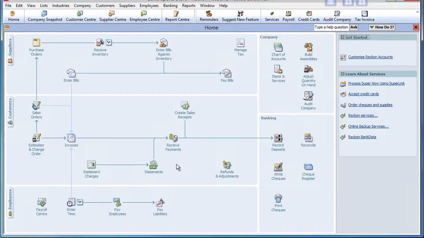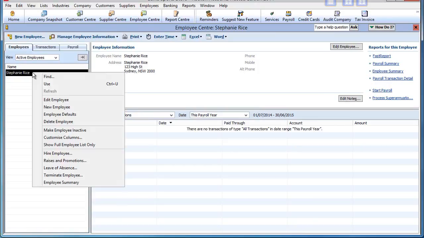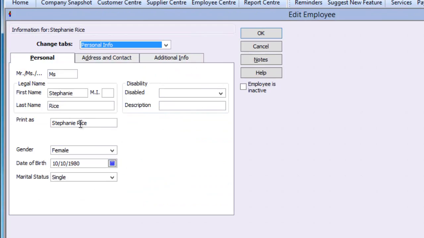In the employee record, you bring in all the elements required to process a pay. You do not need to fill in all fields immediately. Just fill in the minimum requirements now and complete the other details later. On the Personal tab, make sure you have a name entered and a date of birth.